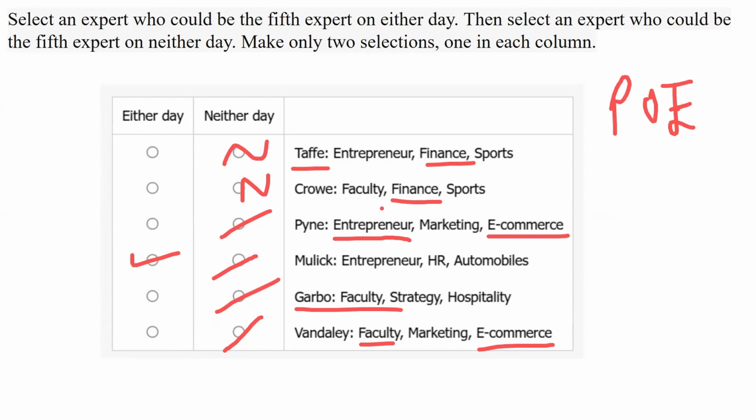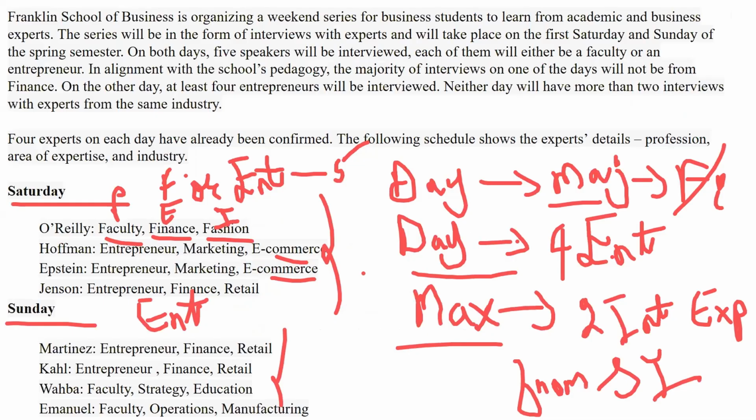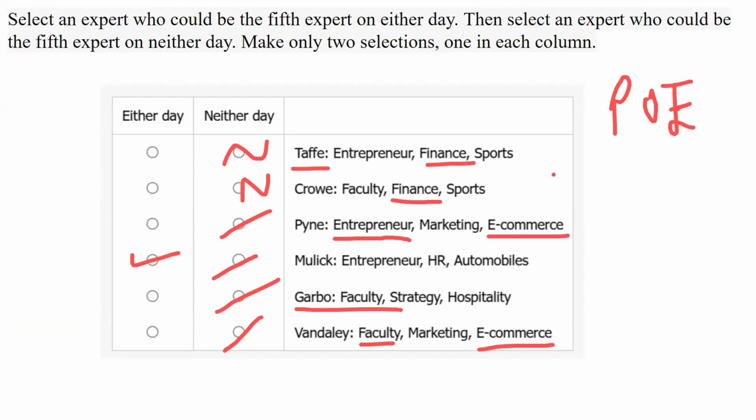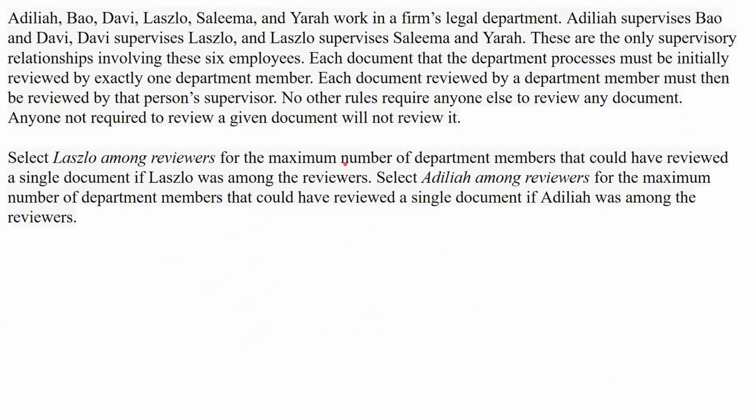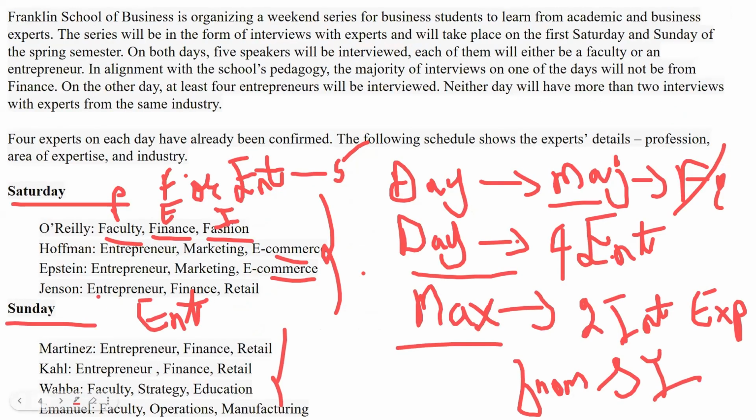Now, who should be the answer? Is it Crow or is it Taffy? So let us go ahead and look at it now. Coming to Taffy, even though Taffy belongs to finance, what is Taffy? Taffy is an entrepreneur. And obviously, on Saturday we require 4 entrepreneurs.